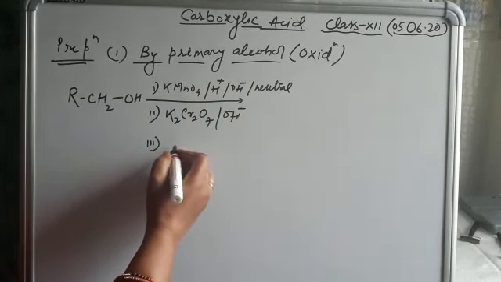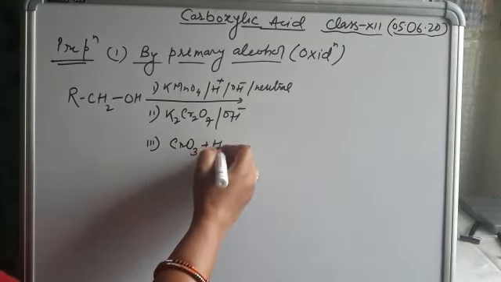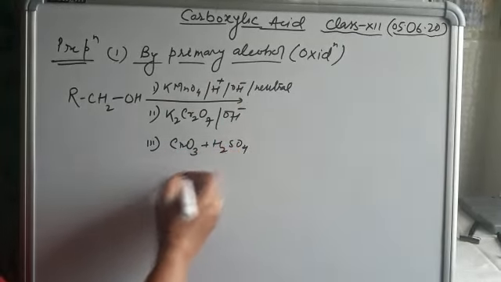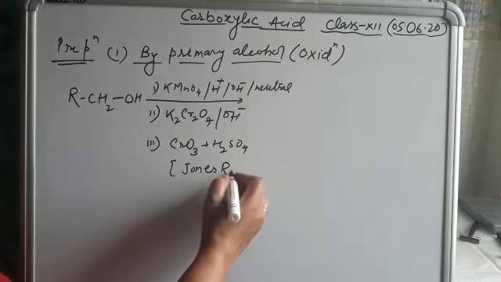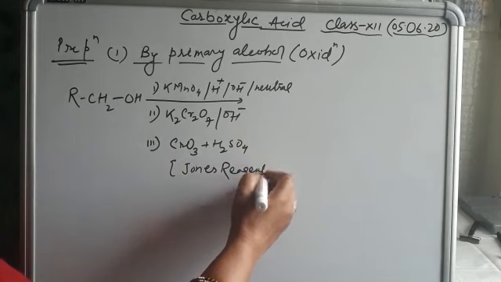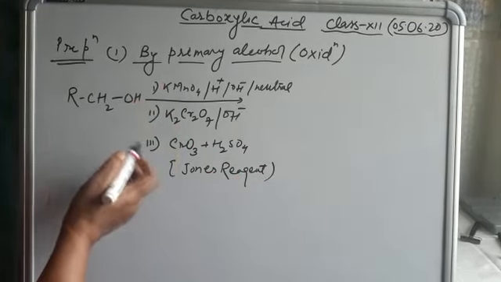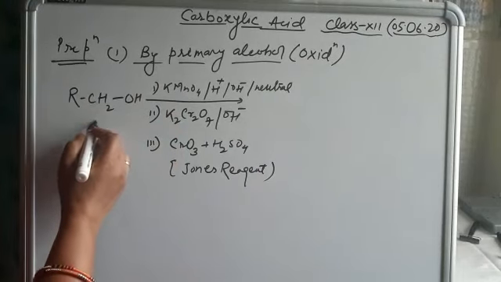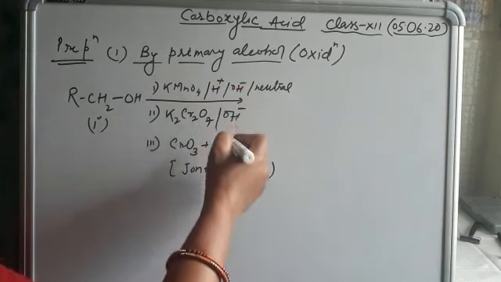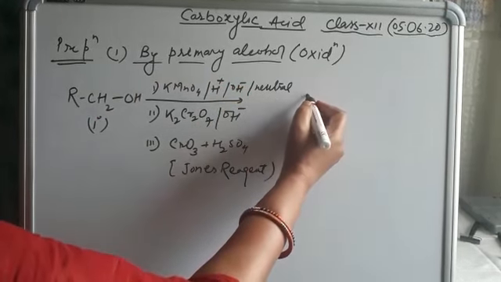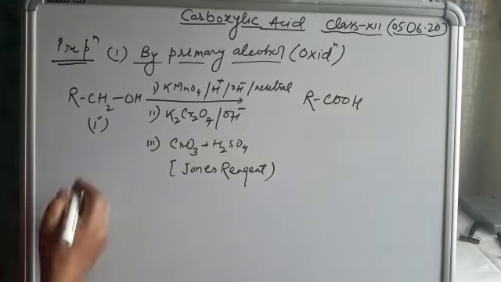Third one is Jones reagent, chromium trioxide plus H2SO4. It is known as Jones reagent. If any one of these oxidizing agents is present, primary alcohol, the 1 degree alcohol, is directly converted into carboxylic acid.